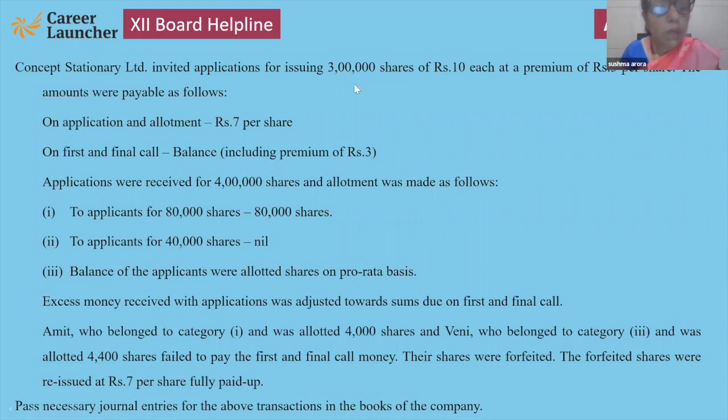See here, application and allotment is combined. And premium is on first and final call. So here application and allotment is combined, but premium will be on first and final call.